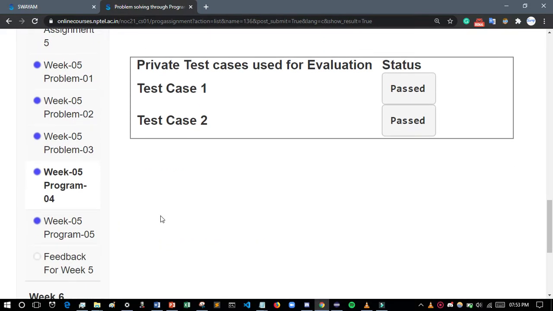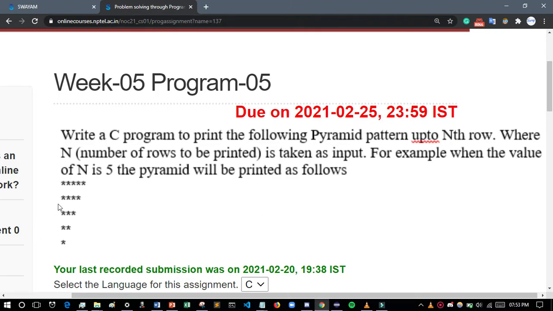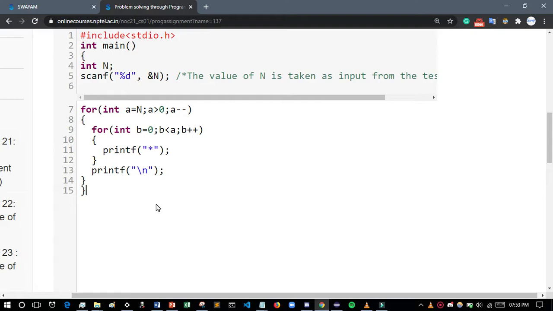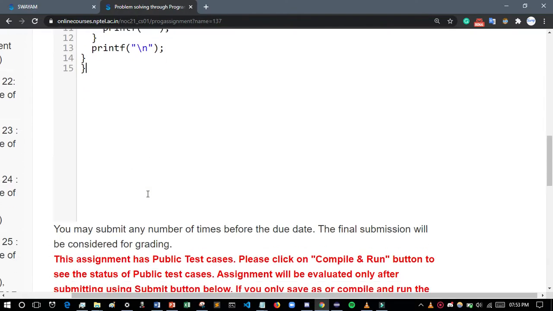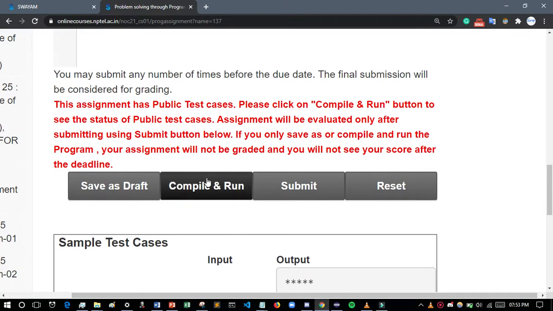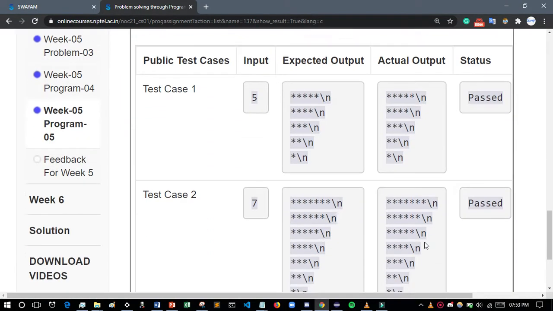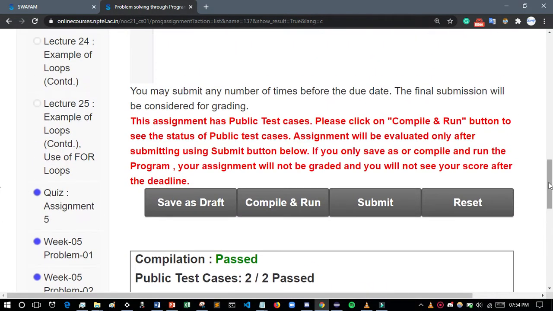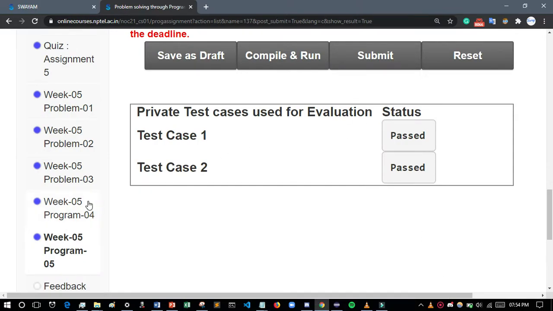Now we will solve the 5th question. In this question we have to make this star pattern. So these are the lines of code. Just pause the video and write this code. Now I will compile and run it. After compiling you can see here test case 1 and test case 2 passed. Now I will submit it. After submitting you can see test case 1 and test case 2 passed. So we have done the week 5 quiz and assignment successfully.